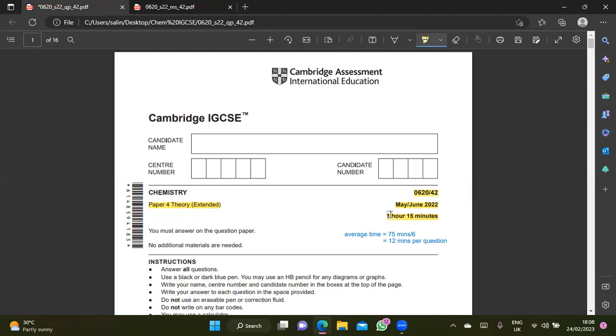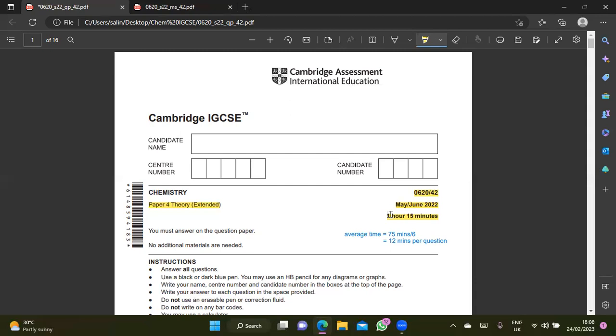This has happened to my daughter. She was taking her IGCSE. I can't remember if it was maths or chemistry. She's homeschooling. She took the paper at the British Council in Kuala Lumpur, and they gave her the wrong paper, core. Luckily, I always reminded her to look at the code number, 062042. Make sure it's extended.